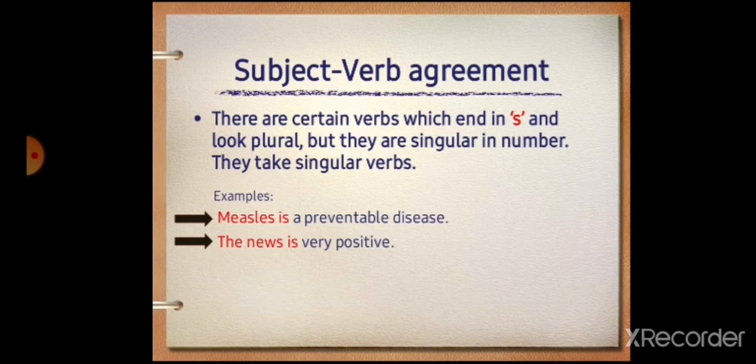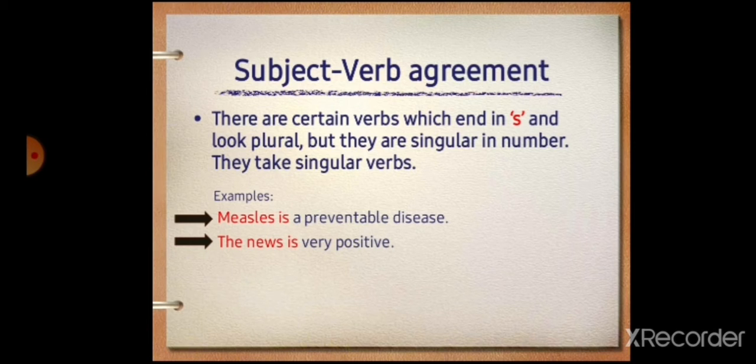There are certain nouns which end in S and look plural, but they are singular in number. They take singular verbs. Got it? See, S is added. You know that in plural we always add S, IES, and so on. So here, S is included in that word, and it looks like plural, but it is singular. Suppose, measles is a preventable disease. The news is very positive.